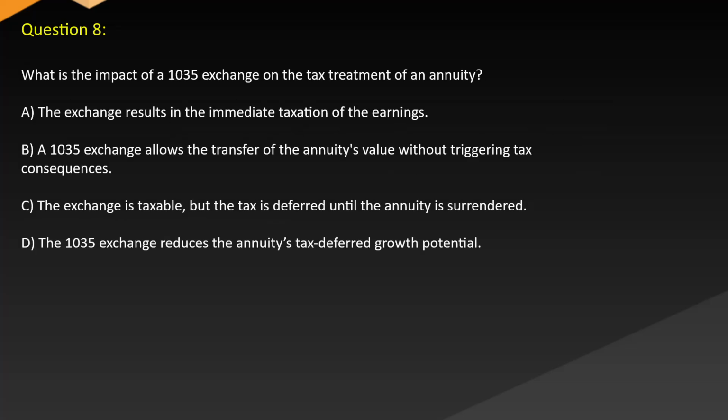Question 8. What is the impact of a 1035 exchange on the tax treatment of an annuity? A. The exchange results in the immediate taxation of the earnings. B. A 1035 exchange allows the transfer of the annuity's value without triggering tax consequences. C. The exchange is taxable, but the tax is deferred until the annuity is surrendered. D. The 1035 exchange reduces the annuity's tax-deferred growth potential.